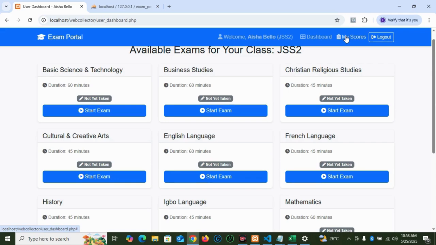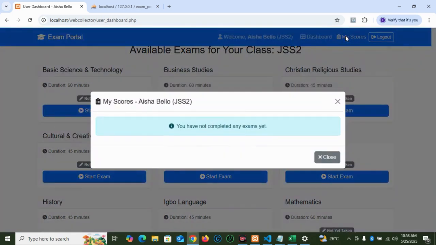So if you click My Scores here, for instance for this student, I've reset the exam, so I think there won't be anything. We have not completed the exam yet, so there are no scores for that student. It is my favorite feature, this My Scores link in the top navigation bar, because if you click it, a window pops up like this window appearing now.